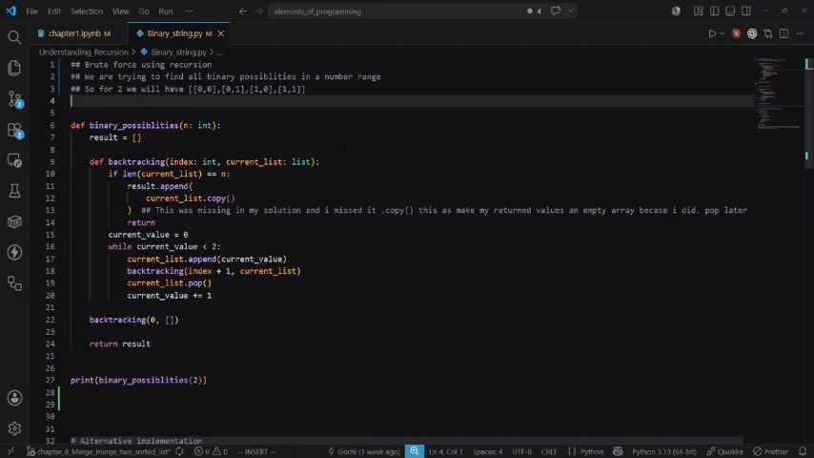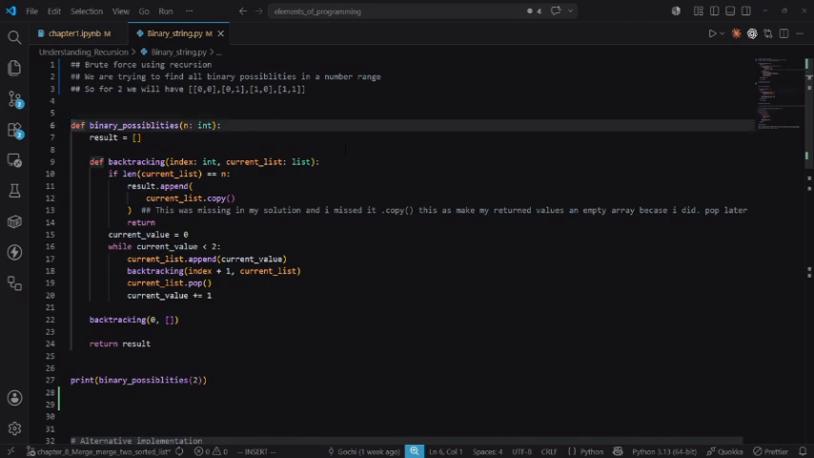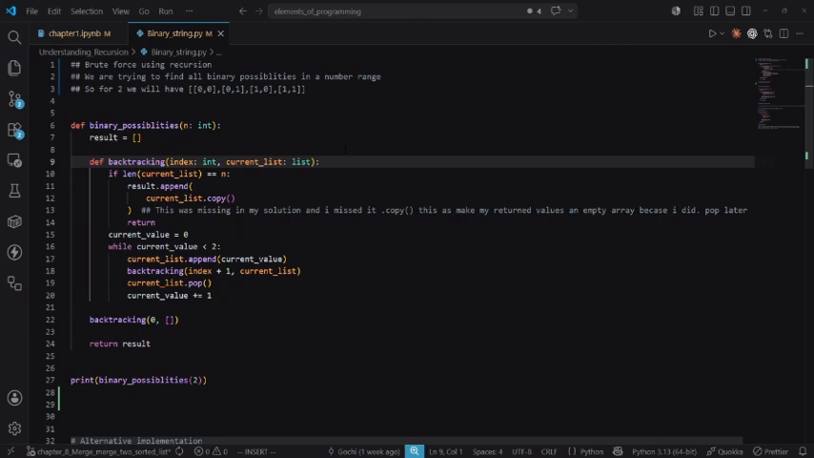It's clearly a recursion problem because there are multiple iterations and multiple calls of a specific function to build up something. So let's see how we solve this. We take it that the binary possibilities function is instantiated and we pass in the value of our integer. That's our first stride. Then we take in result as the value that will hold every one of our possibilities, and already this tells us that this is an O(n) space complexity. Then we go down and call our backtracking function that takes in an index and a current list. What does that do? We'll see subsequently.